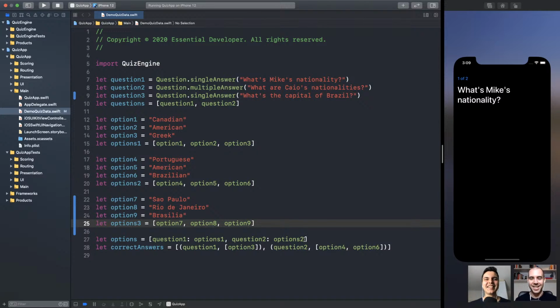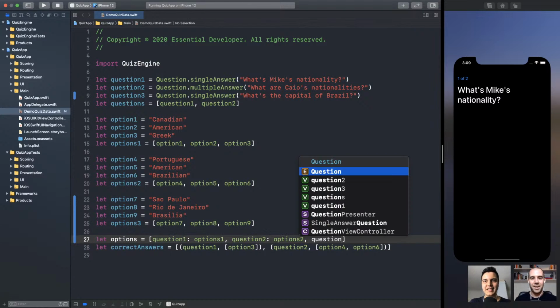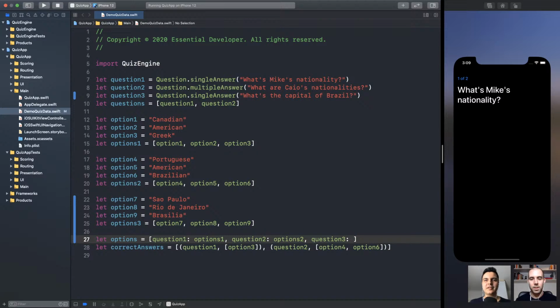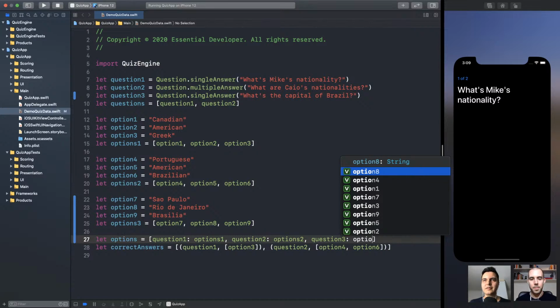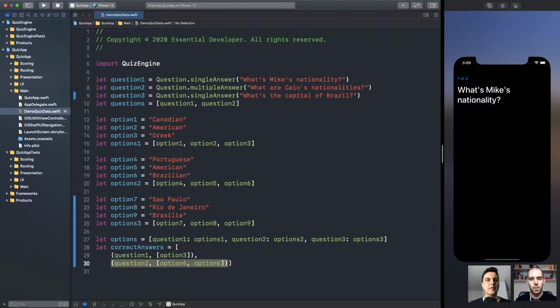Right there. All right, so we create the options and then we need to remember to add the options, right? The question key and the options, which is options 3. Options 3. Make sense? Mm-hmm. And we need to remember also to add the correct answer for that question. So question 3, what is the correct answer? São Paulo, Rio, or Brasilia? It's Brasilia, option 9. There you go.